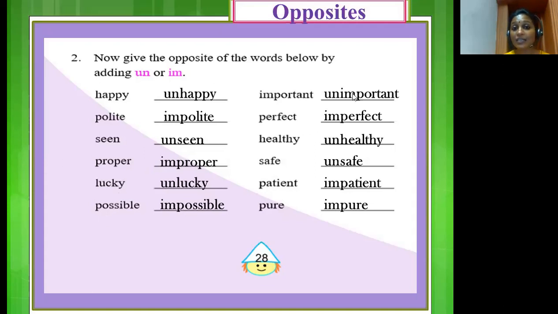Important, unimportant. Perfect, imperfect. Healthy, unhealthy. Safe, unsafe. Patient, impatient. Pure, impure. Let's now find out what is there in the next page.